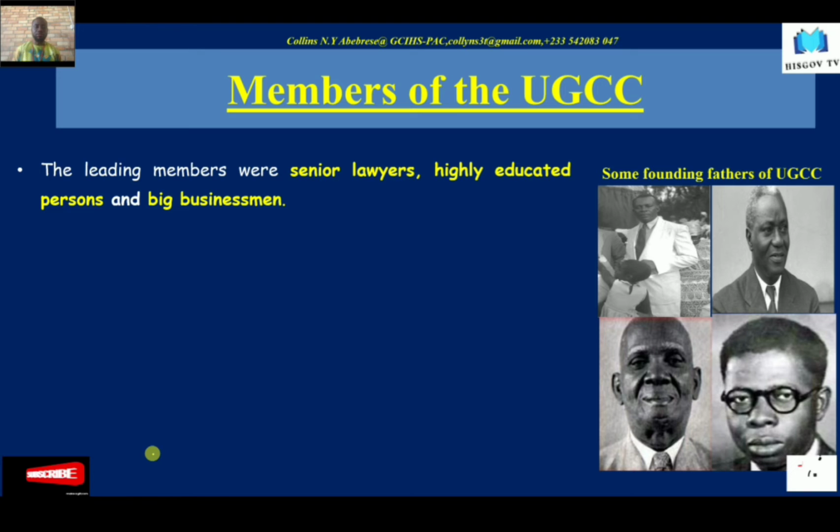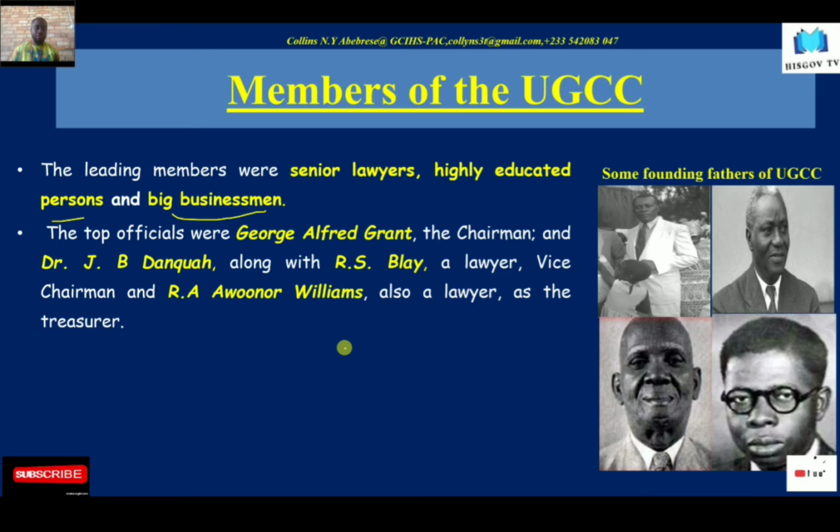Now, the leading members were senior lawyers and also highly educated persons or big men. They were made up of senior lawyers as well as educated persons and also big businessmen. Now, some of the top officials of the UGCC were George Alfred Grant. He was the chairman. So this is him over here. Alfred Grant is the one over here.